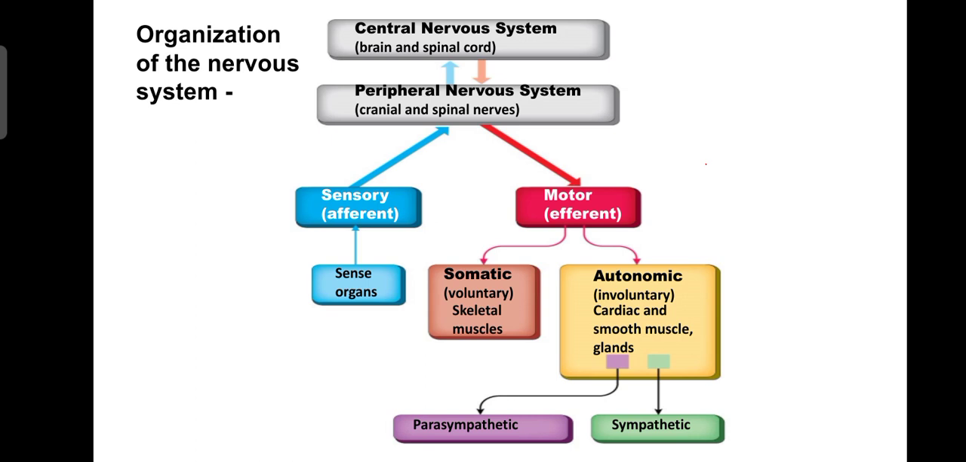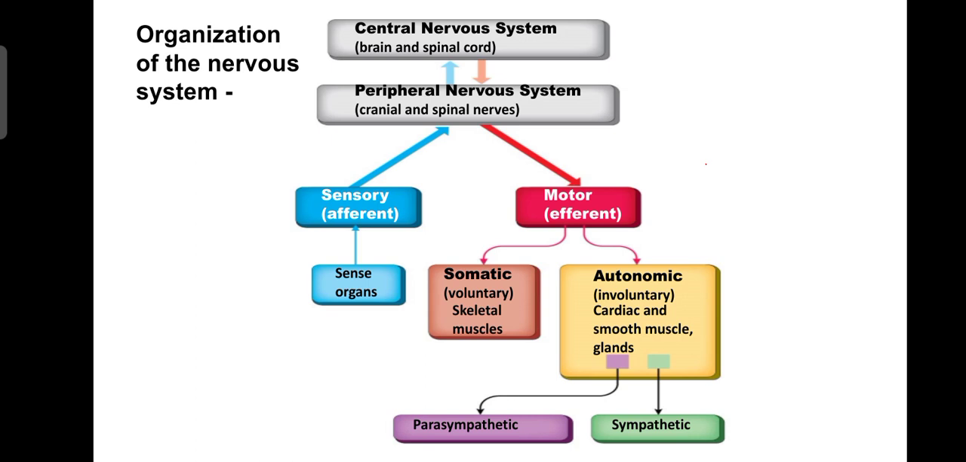And then autonomic nervous system's example is cardiac and smooth muscles and the endocrine glands. Cardiac muscles, we all know, heart is always pumping. We do not control the heart with our willpower. And the endocrine glands also secrete their secretion. We do not control the secretion. It is not in our willpower. So the autonomic nervous system is again subdivided into parasympathetic and sympathetic.